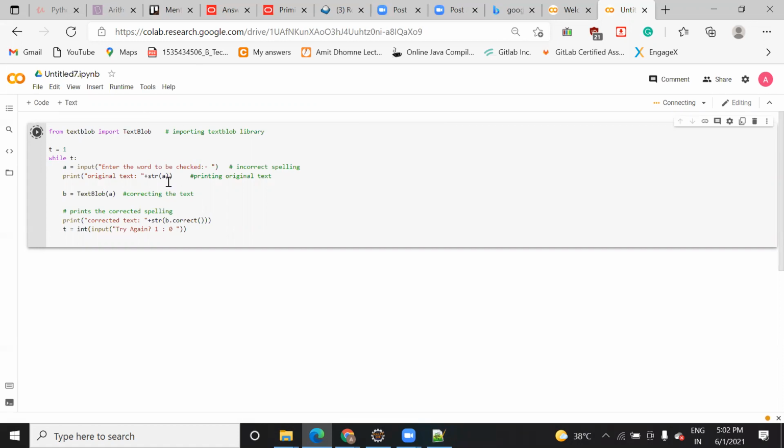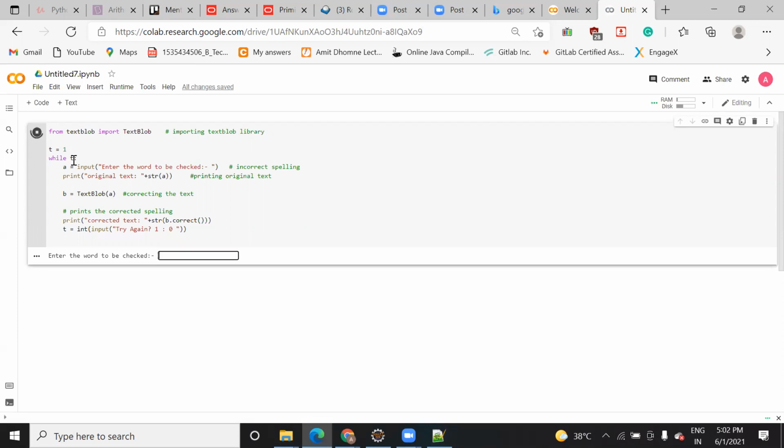This is a spell check program, which checks the spelling of the word that you enter, whether it is correct or not. Here I have assigned the t value as 1 and I'm checking whether t is 1. Suppose you enter a value, and instead of word, you write WDR.